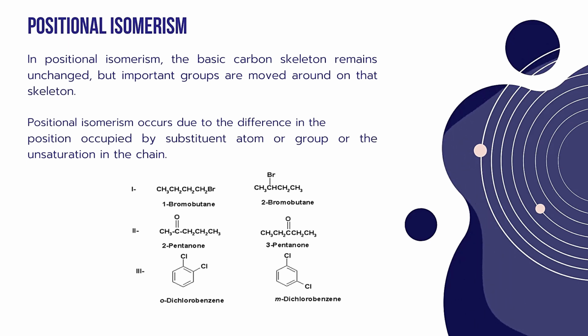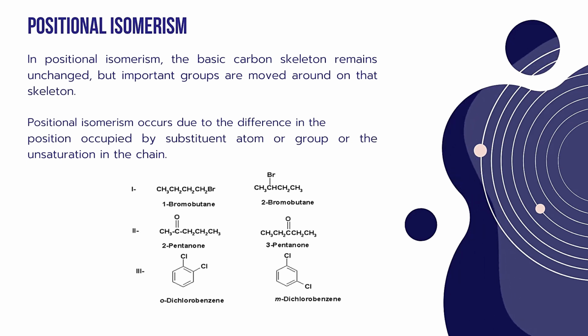For example, if we take bromobutane, in 1-bromobutane, bromine is attached to the first carbon atom. Then when it is shifted to the second carbon atom, it is called 2-bromobutane. So the position of bromine has changed, but both 1-bromobutane and 2-bromobutane have the same molecular formula, and only the position of bromine is different here.